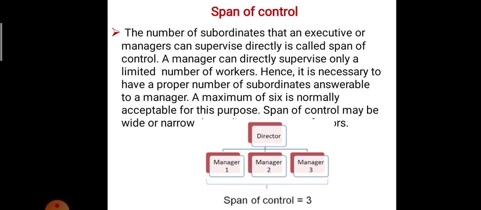Why is it easy to solve? Because there is a limited number of workers or employees, so the manager can easily handle them. Okay, that is the meaning of span of control. Hence it is necessary to have a proper number of subordinates answerable to a manager. A maximum of 6 is normally acceptable for this purpose. That is span of control, and it makes it easy for every manager to handle them.